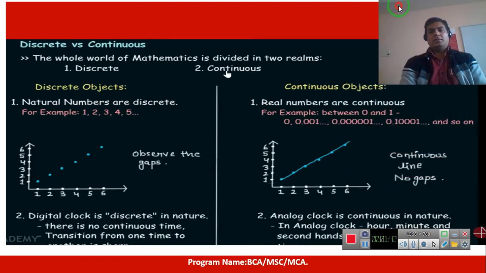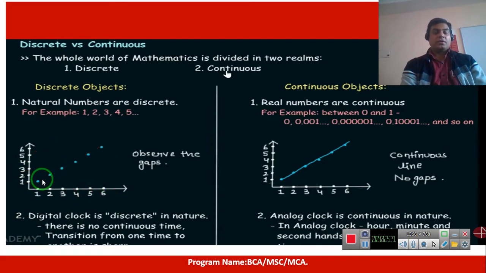We can understand this with the help of two examples: discrete and continuous. Discrete means that we are pointing to sharp points, and in the continuous we are capturing all the areas. In the first example, we take the natural numbers 1, 2, 3, 4, 5, 6 and plot them.